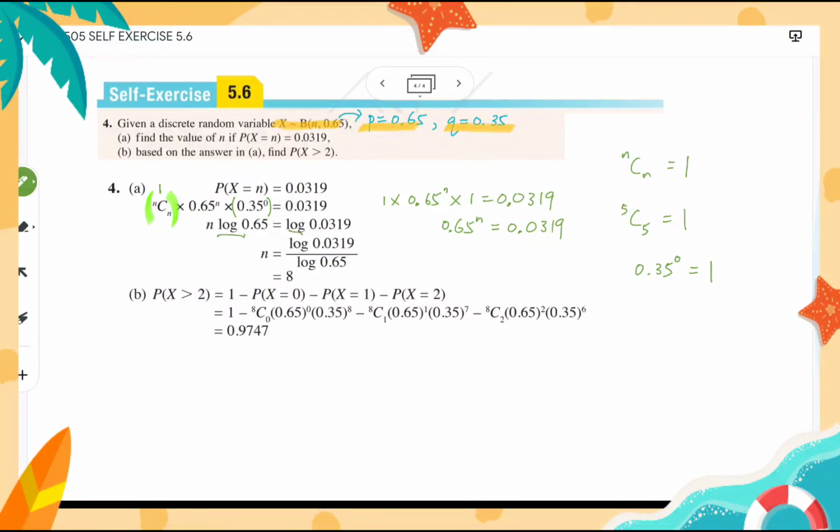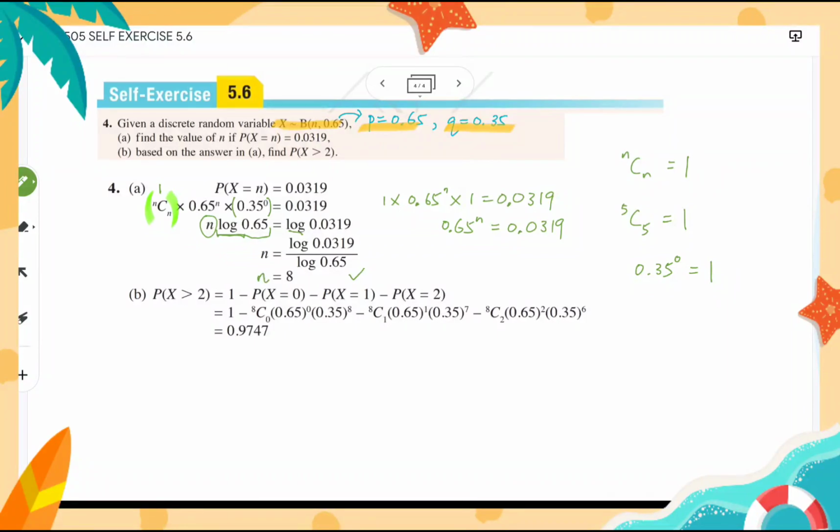So n log 0.65 equals log 0.0319. The relation between n and the log is multiplication. So when we need n, we move the log 0.65 to the right hand side, we divide. Alright, so we divide by log 0.65 on both sides, and we get n equals 8.